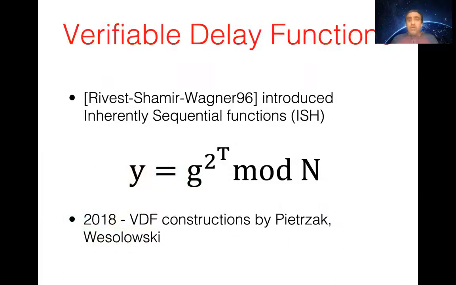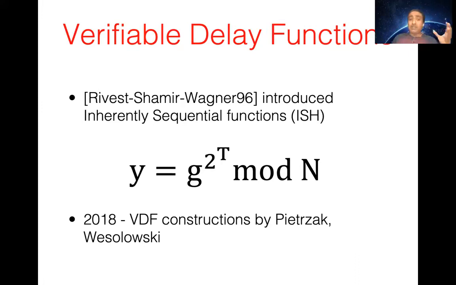I'm going to talk about verifiable delay functions as this has been the motivation for our work. Introduced by Rivest, Shamir, and Wagner, a related primitive called inherently sequential functions requires that a function be only computable sequentially. No matter what space you have, the only way is to compute it sequentially. So consider this function where you're repeatedly squaring mod n, where n is a biprime. The only way to do it is to do it in t steps where you square g repeatedly t times. And this was conjectured by Rivest, Shamir, and Wagner.